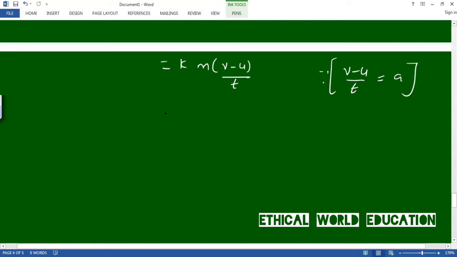We keep a, so F is proportional to m a. Again, we remove the constant. If k is equal to 1, we get F equals m into a. This is the derivation of Newton's second law, that is, force is equal to mass into acceleration. You can also define it as the product of mass and acceleration.